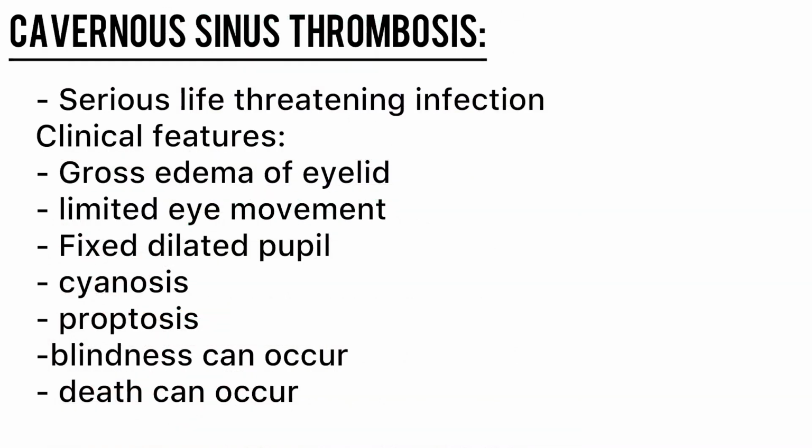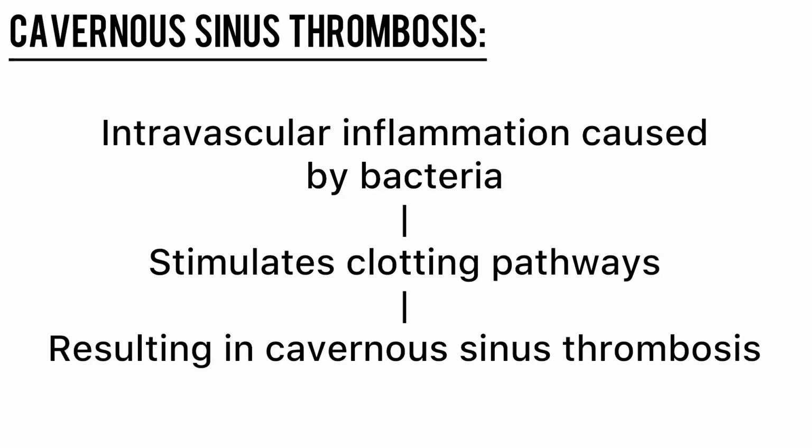Cavernous sinus thrombosis is a serious life-threatening infection, rarely an occurrence of an infected tooth. It can be caused by rapid extension of orbital cellulitis. Clinical features: gross edema of eyelid, limited eyeball movements, fixed dilated pupils, cyanosis, proptosis, blindness, and death can occur. It is a serious life-threatening condition. As infection spreads due to valveless veins of the face and orbit, it causes intravascular inflammation caused by bacteria, which stimulates clotting pathways, leading to clotting in veins, resulting in cavernous sinus thrombosis.